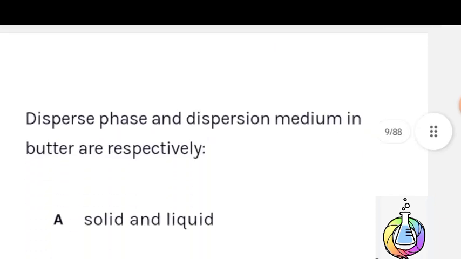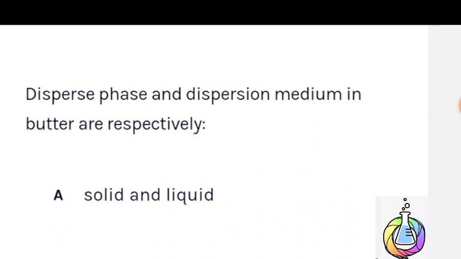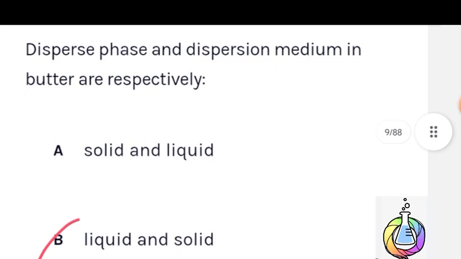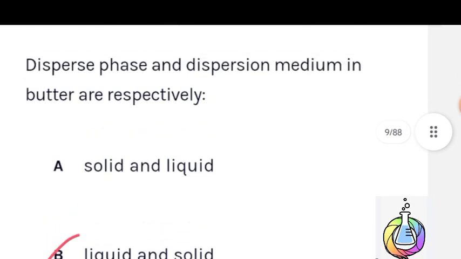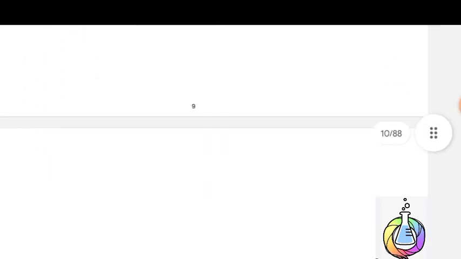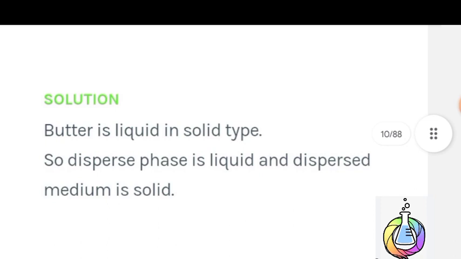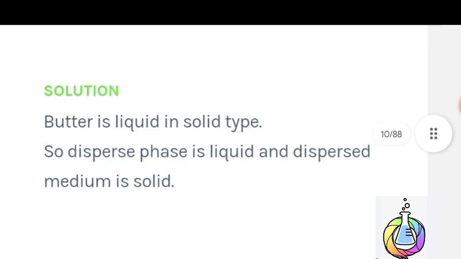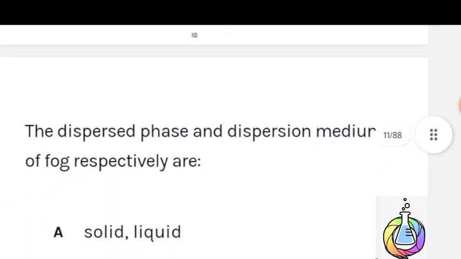Next question: the disperse phase and disperse medium in butter are respectively liquid as the disperse phase and solid as the disperse medium. Therefore B option is the correct answer. बटर के अंदर क्या होता है, liquid in solid type. Butter is a liquid in solid type, so disperse phase is liquid and disperse medium is solid. Therefore B option is the correct answer.